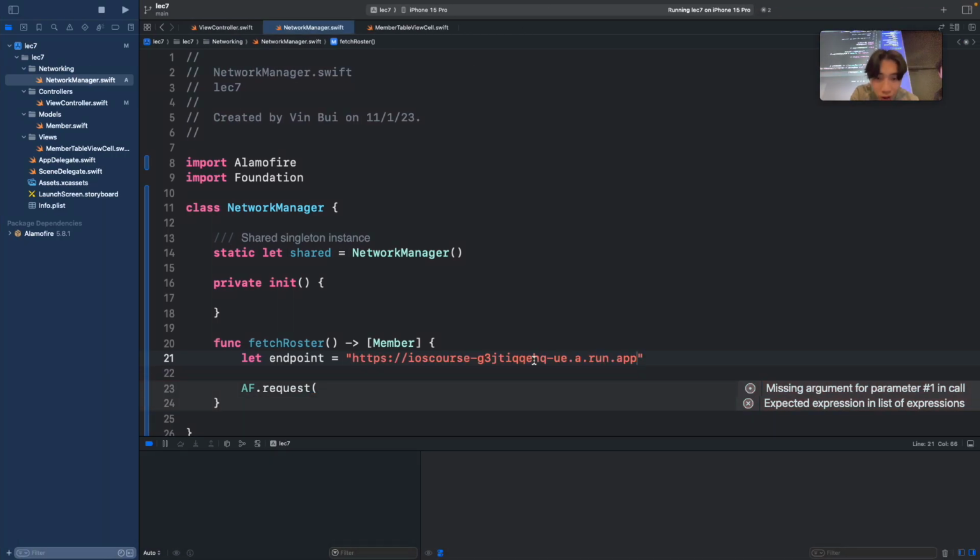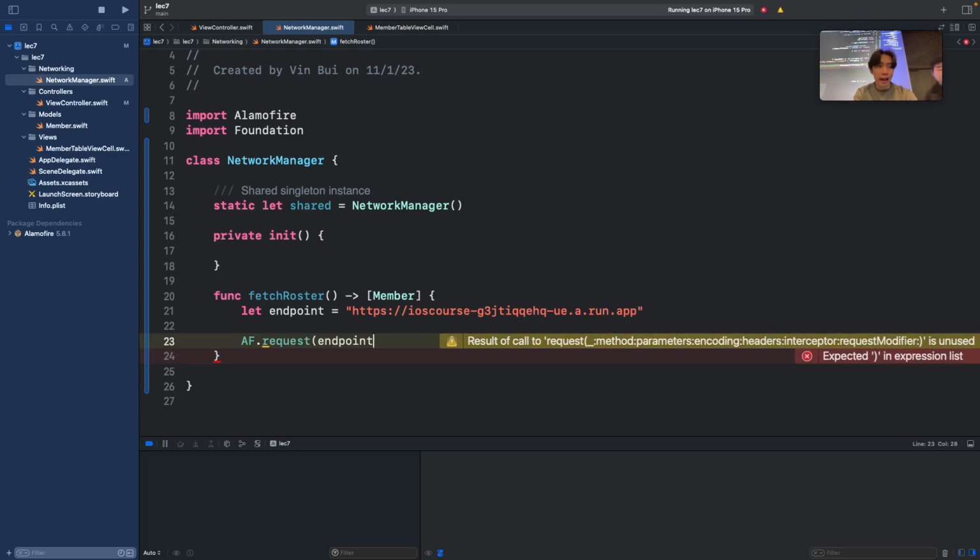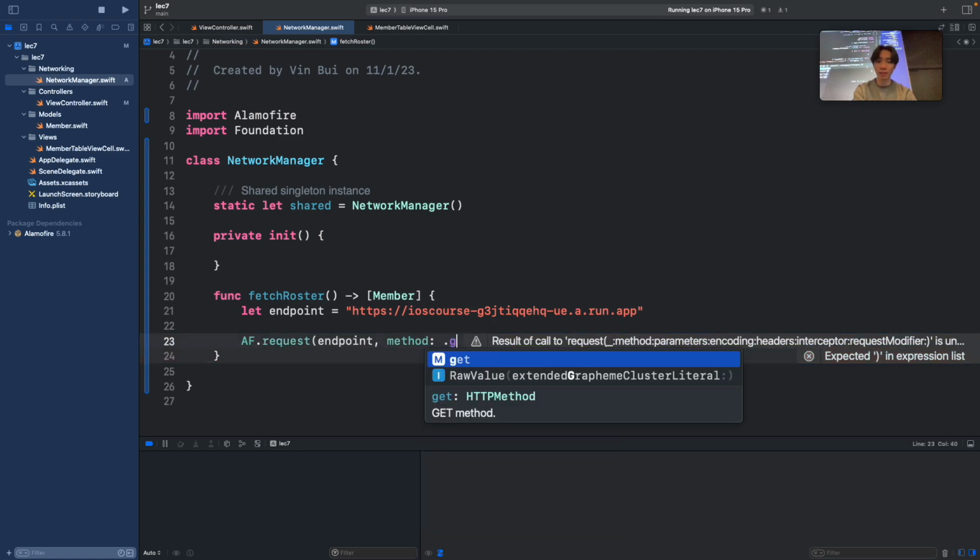If you're following along, I believe the previous lecture might have this link, so you can just copy and paste it, or you can type it all out. So you want to pass in that endpoint to this Alamofire request, and now it needs some kind of method. So who wants to tell me whether this is a GET request or a POST request? A GET request, right? Because we're getting information, we're not giving information. So you say method, and then you want to use .get for a GET request.